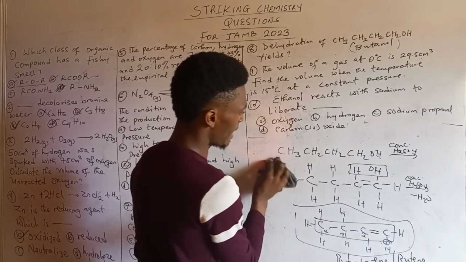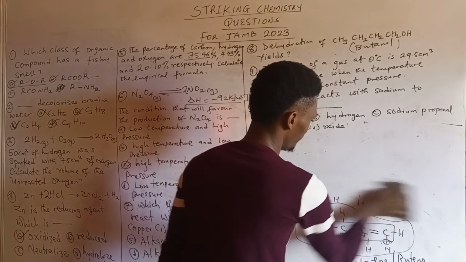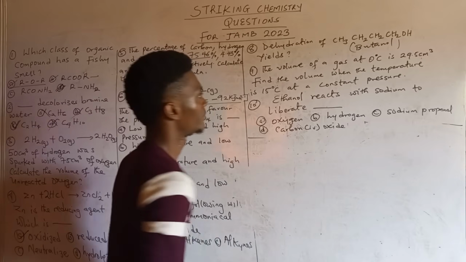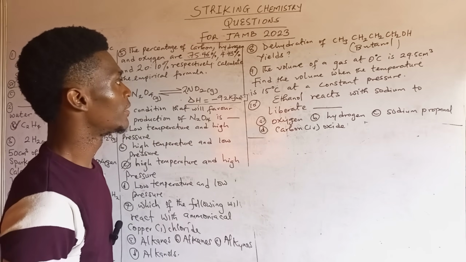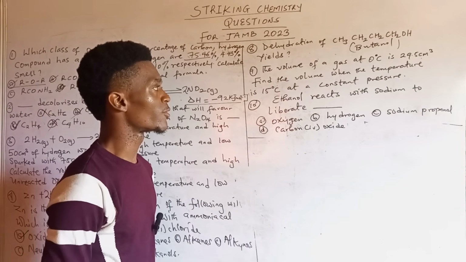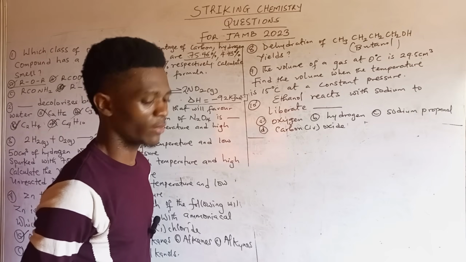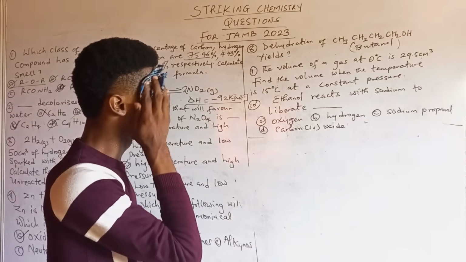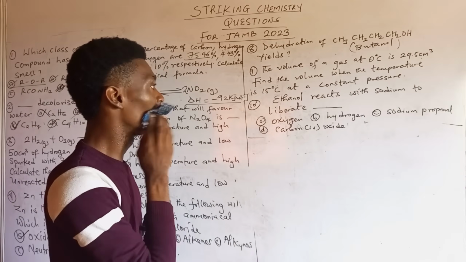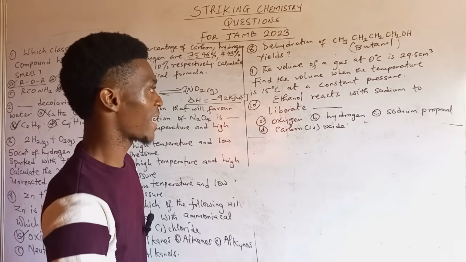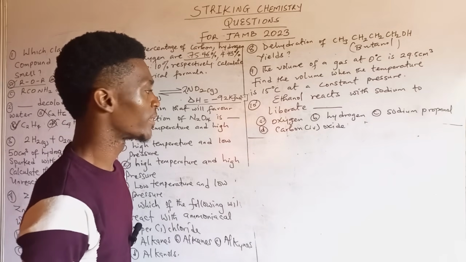Then number 9, the volume of a gas at 0 degrees Celsius is 29.5 cm3. Find the volume when the temperature is 15 degrees Celsius at a constant pressure.